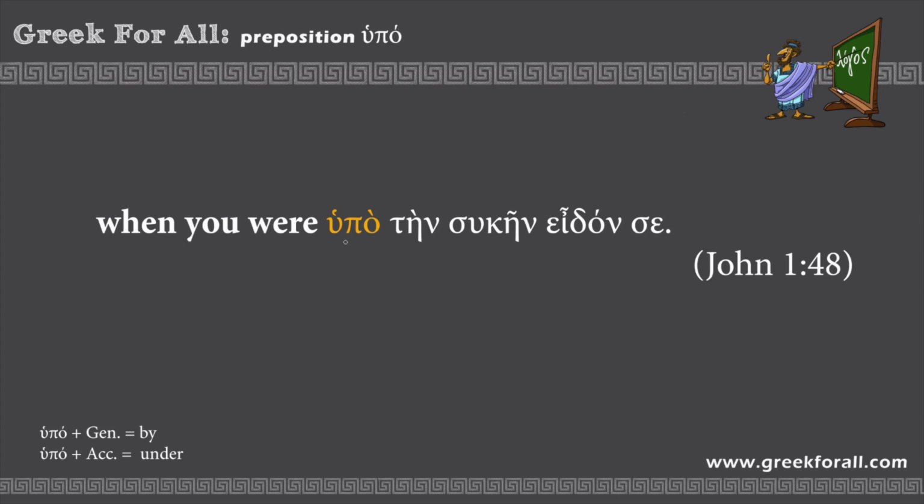So when you were hupo, this is our preposition, and now we look at the following words and we can clearly see the accusative case for this feminine noun and the feminine definite article. So this is accusative, so we translate hupo as under. So when you were under the fig tree, I saw you.